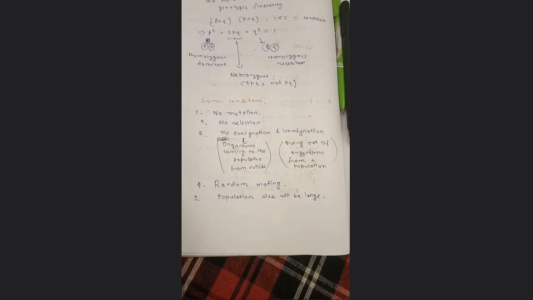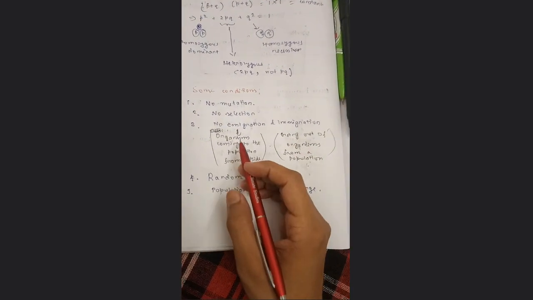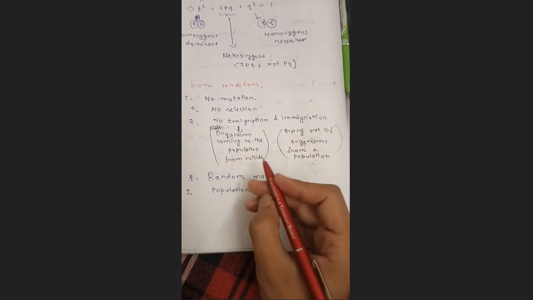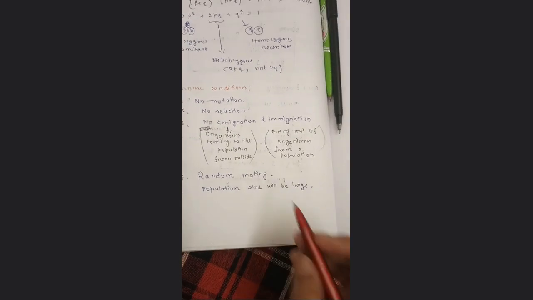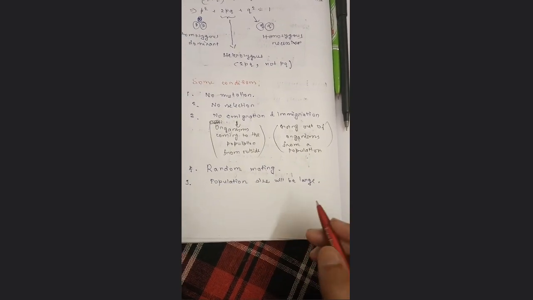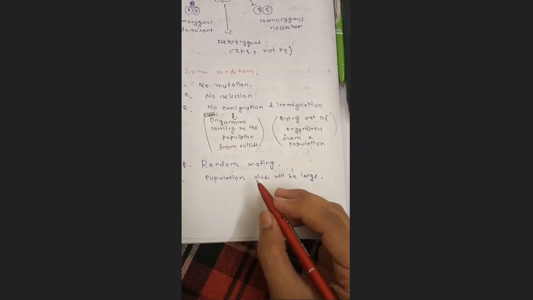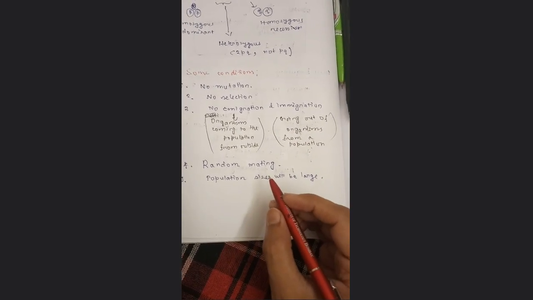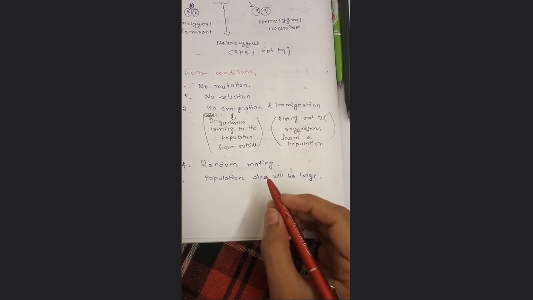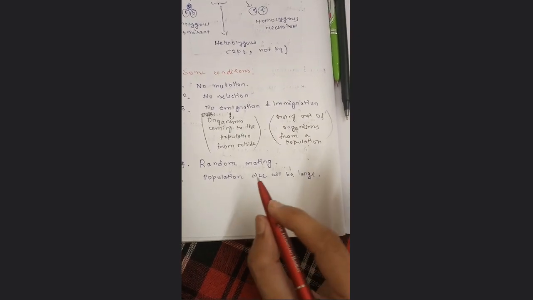So in the real world, you can't see a population maintaining the Hardy-Weinberg law, but we can hypothesize many things by using this law. Like we can't calculate the gene frequency or the genotypic frequency throughout the population by just counting.